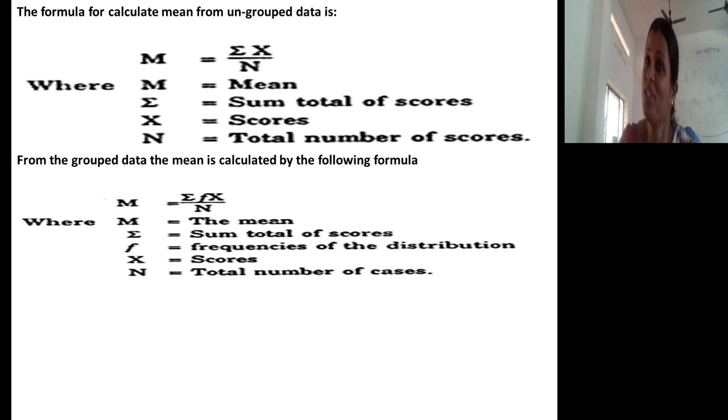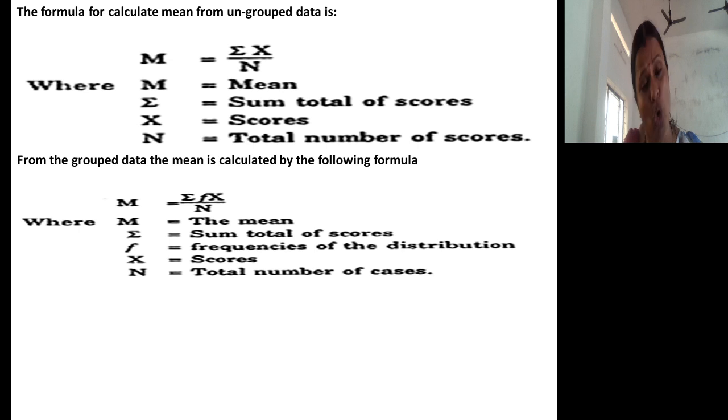What is your average score? 50. So 50 is the average score. This 50 represents the marks scored by you in all 6 subjects. Totally you got 300, and 50 is your average score. This average score is nothing but the arithmetic mean, or mean.